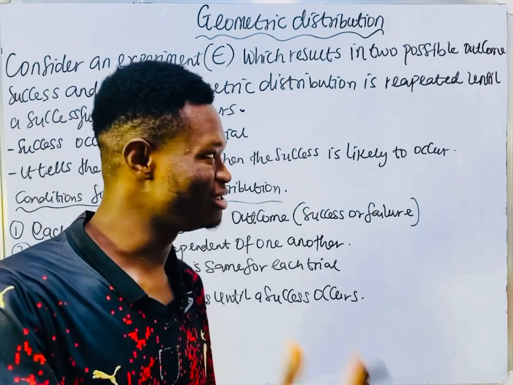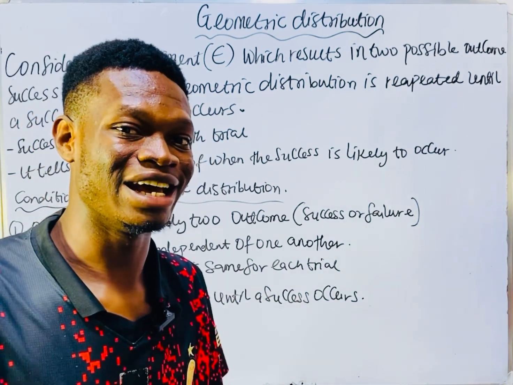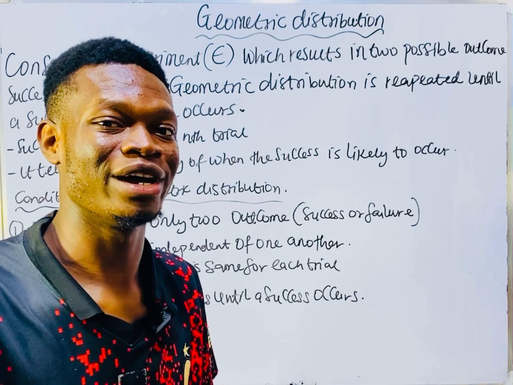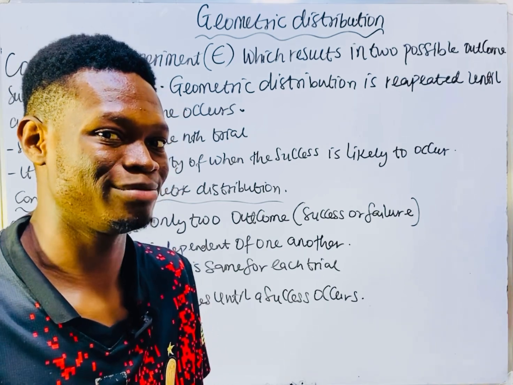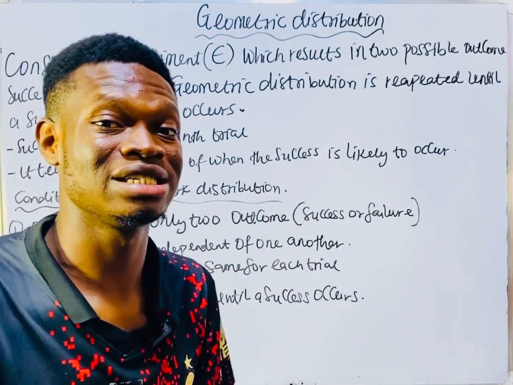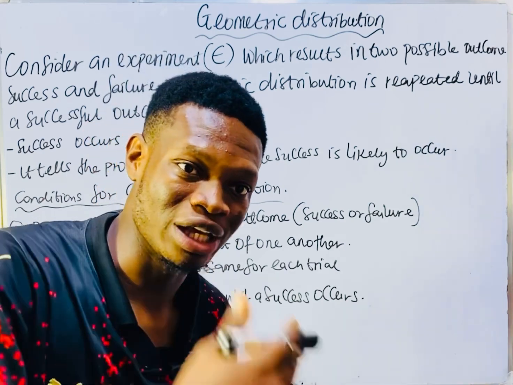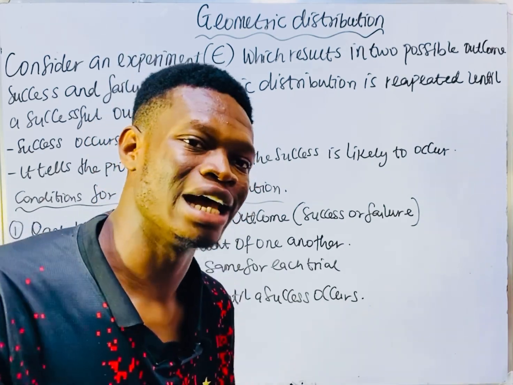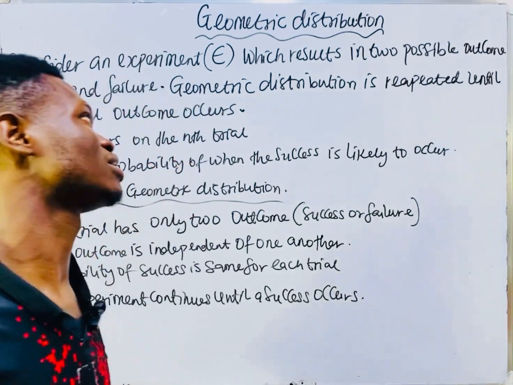You see that this geometric distribution is another way of saying binomial distribution, because geometric distribution possesses some characteristics of binomial distribution, because we do the trial nth time. It's not only one. We do it until we obtain success.